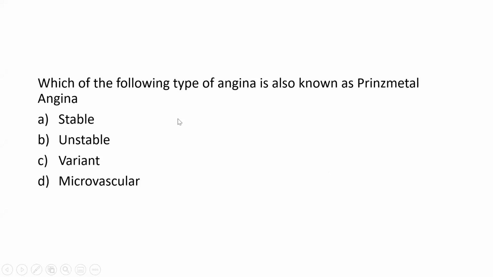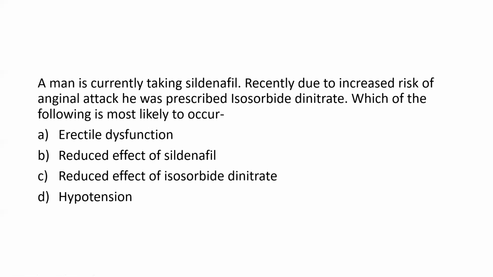Next, which of the following type of angina is also known as Prinzmetal angina? Variant. Yes, so I had not mentioned this in the discussion, but this is something you should remember. Variant angina is also known as Prinzmetal angina. Okay, a man is currently taking sildenafil. Recently, due to increased risk of anginal attack, he was prescribed isosorbide dinitrate. Which of the following is most likely to occur?